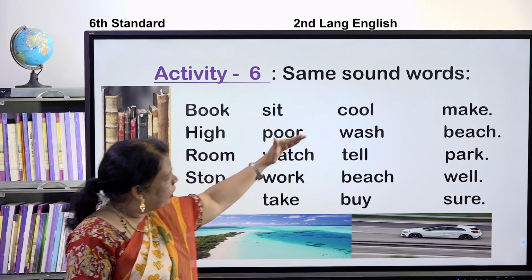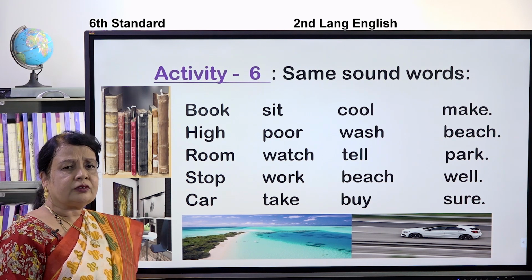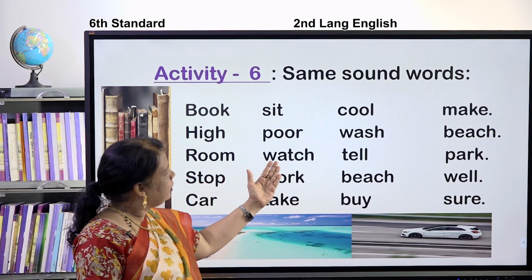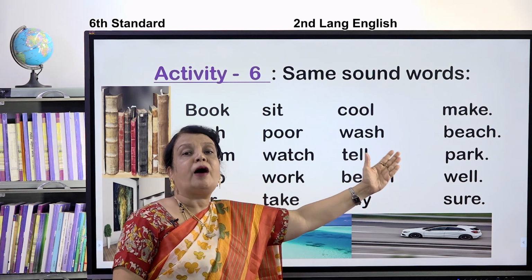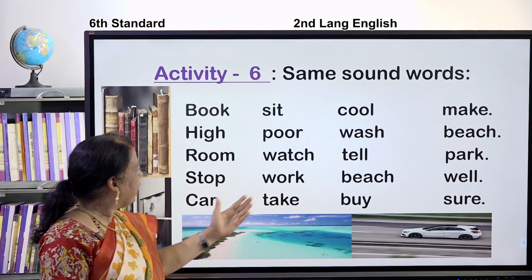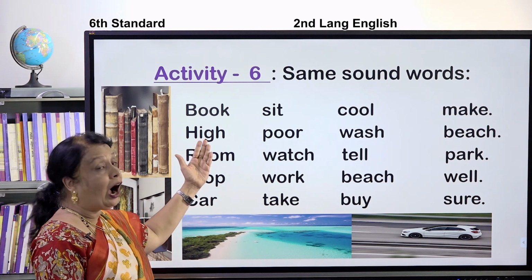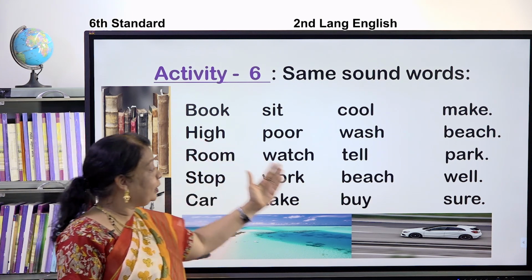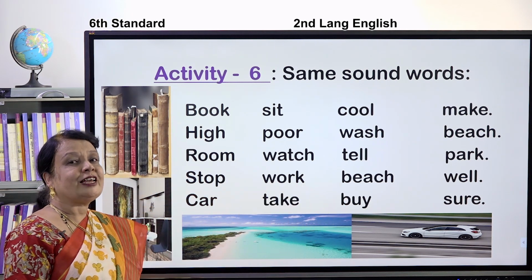Now, look at all these words and find some words which have the same sound. Are you able to see? Here is a word, watch. Wa. Park. Pa. Isn't it, children? Make. Make. Take. Take. High. High. The same sound word is buy. Buy. These are some of the same sound words.